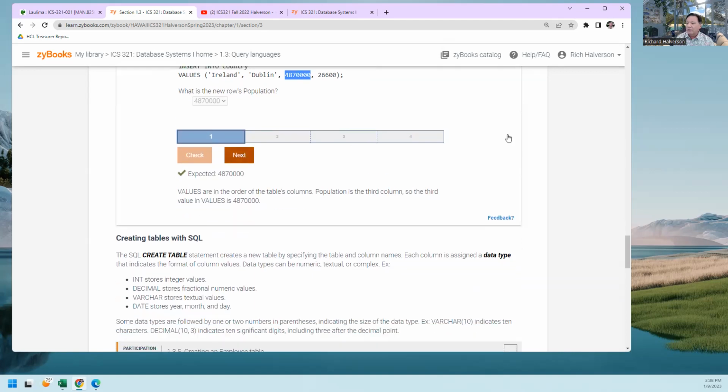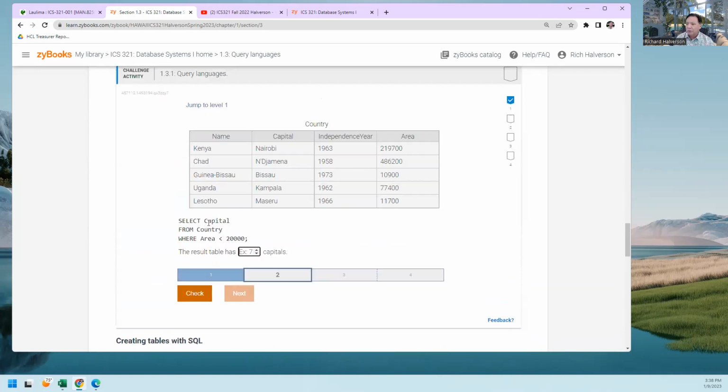If you should happen to not get the correct answer, let's do this one. Select the capital from the table country where the area is less than 20,000. Where's less than 20,000? Not that one. This one's less than 20,000, and so is this one. So the result table has how many capitals? It's got this capital and this capital. It's got two capitals, because for the other three, the area is greater than 20,000.